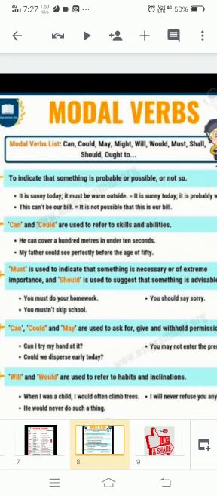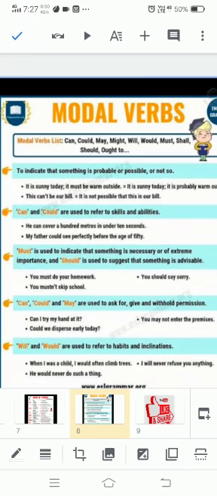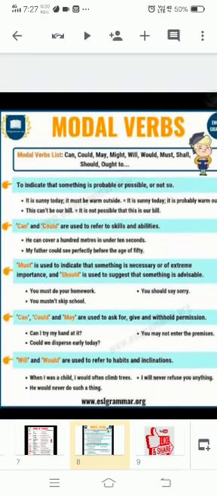Must is used to indicate that something is necessary or of extreme importance, and should is used to suggest that something is advisable, usually to give advice. Okay, so we have examples. You must do your homework, that it's necessary to do your homework. You must not skip school, it's necessary. You should say sorry, that I'm giving you advice, you should say sorry.